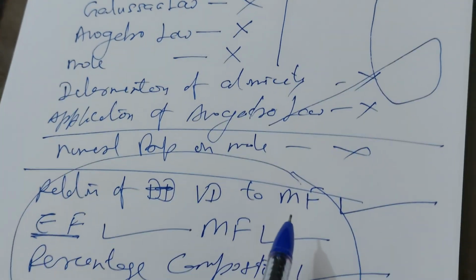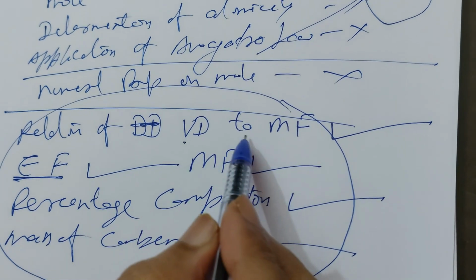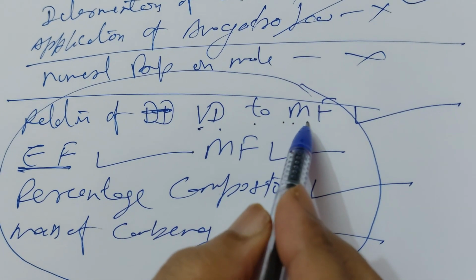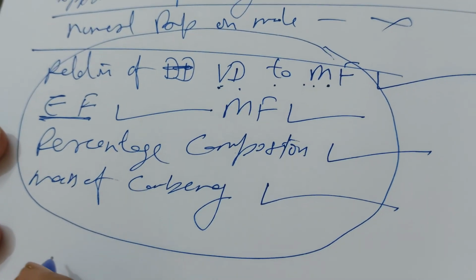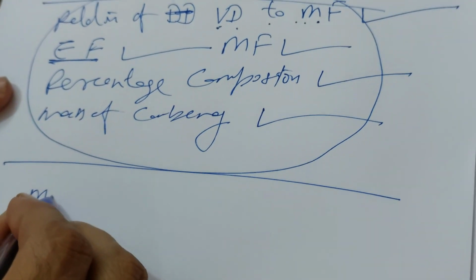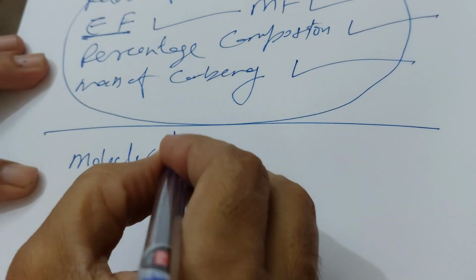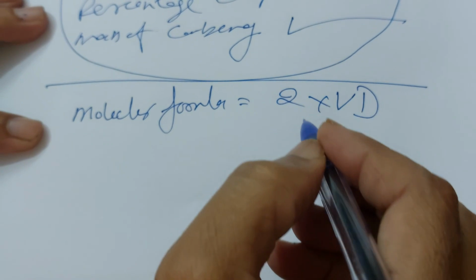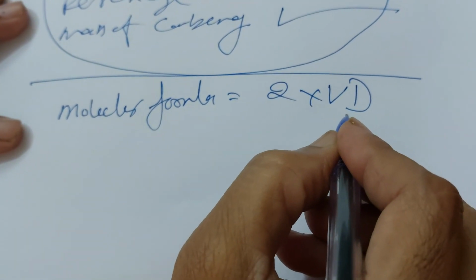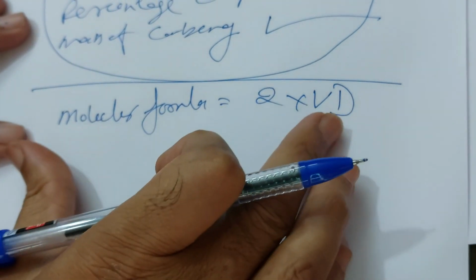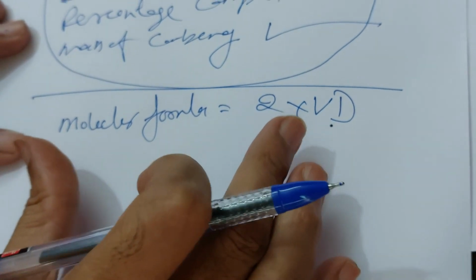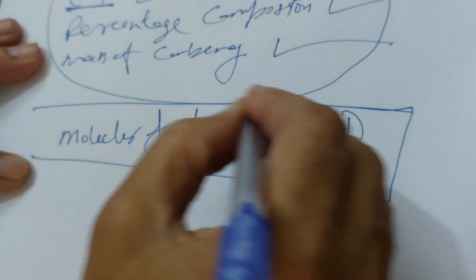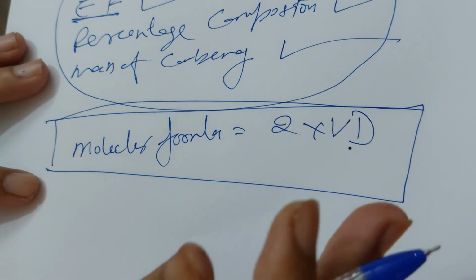First of all, we discuss the vapor density and the relation between vapor density and molecular formula. We know that the molecular mass is equal to 2 into vapor density. We do not need to derive this formula, only that molecular mass is 2 into vapor density.